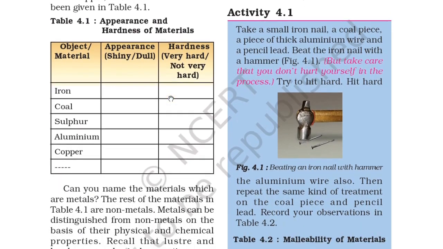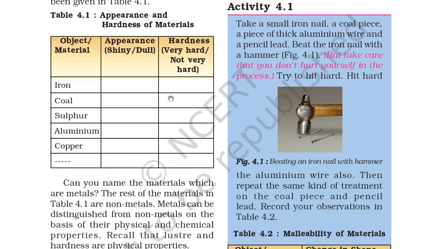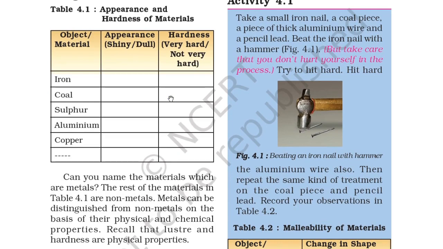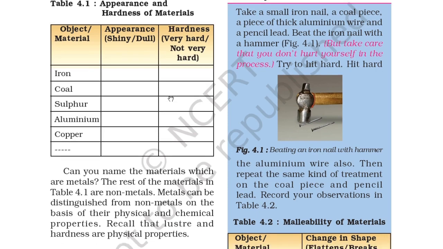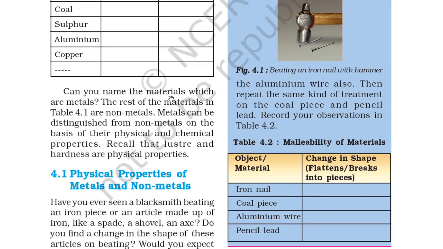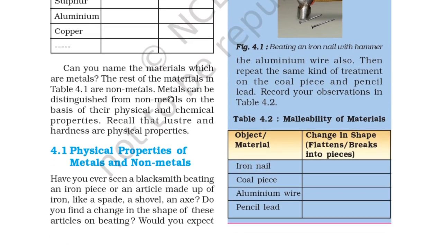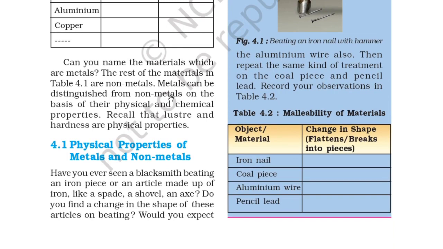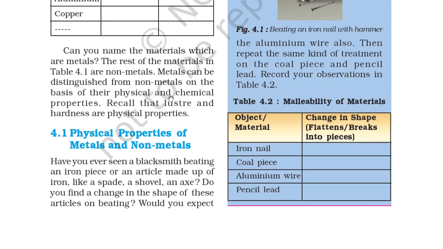Take a piece of iron nail, a coal piece, a piece of thick aluminium wire and a pencil lead. Beat the iron nail with a hammer. In Figure 4.1 you can see this, but take care that you don't hurt yourself in the process. Try to hit hard. The aluminium wire also. Then repeat the same treatment on the coal piece and the pencil lead. Record your observations in Table 4.2.